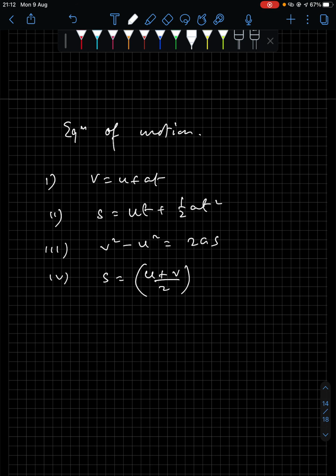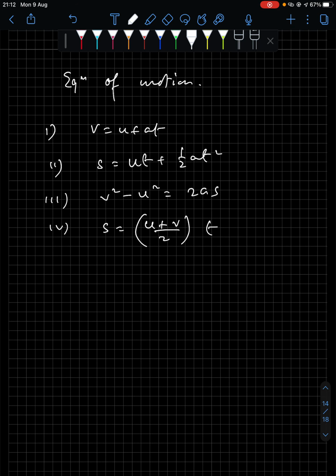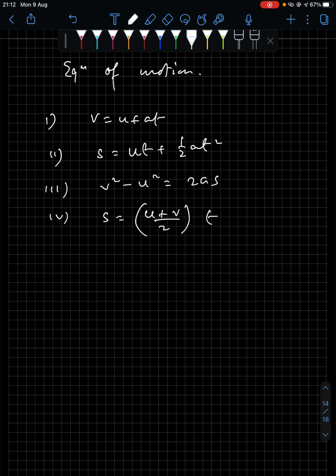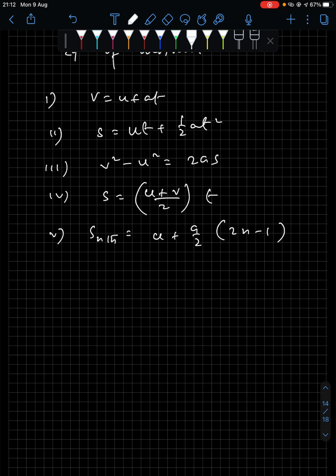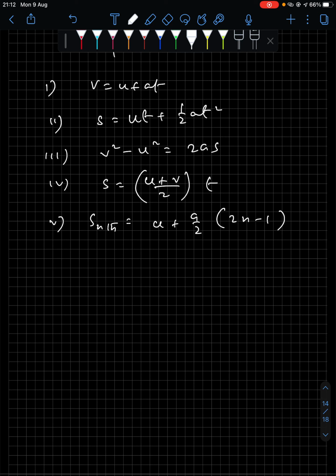Then you have s equals (u plus v) divided by 2 into t; distance equals average of the velocity multiplied by time. And finally you have distance covered in the nth second, which is u plus a by 2 times (2n minus 1). This is the distance covered in the nth second.